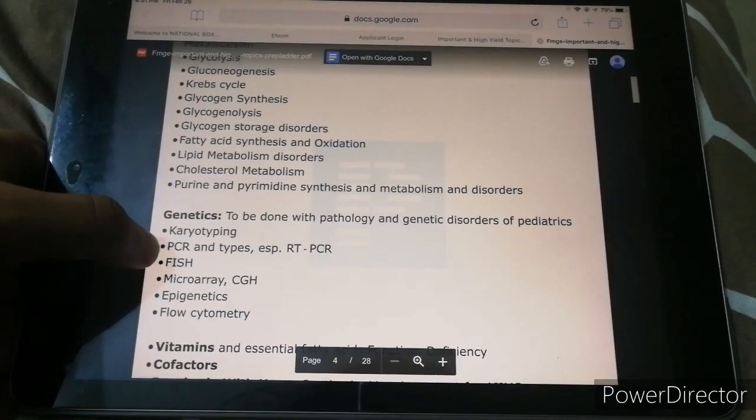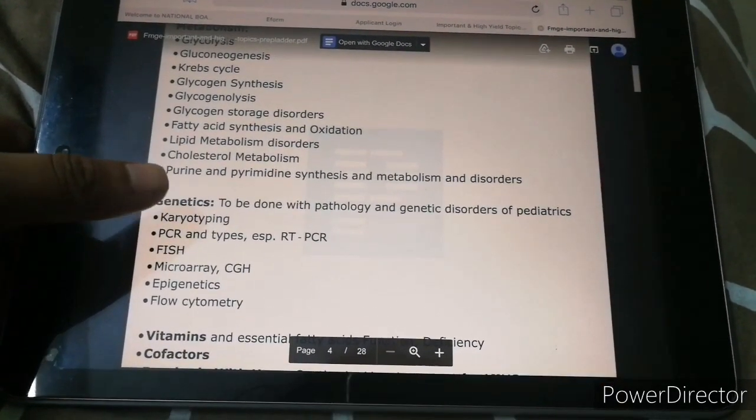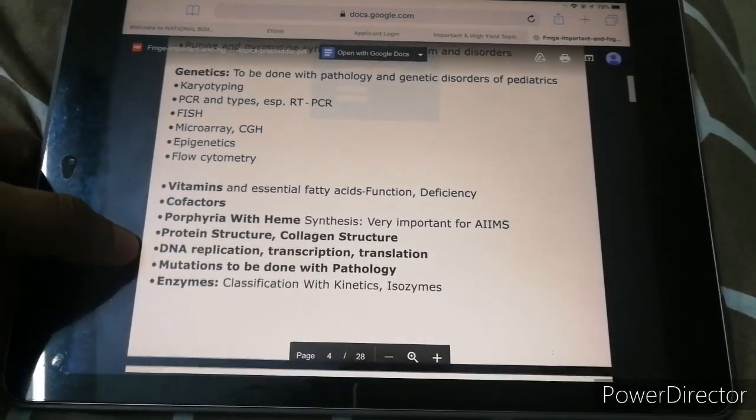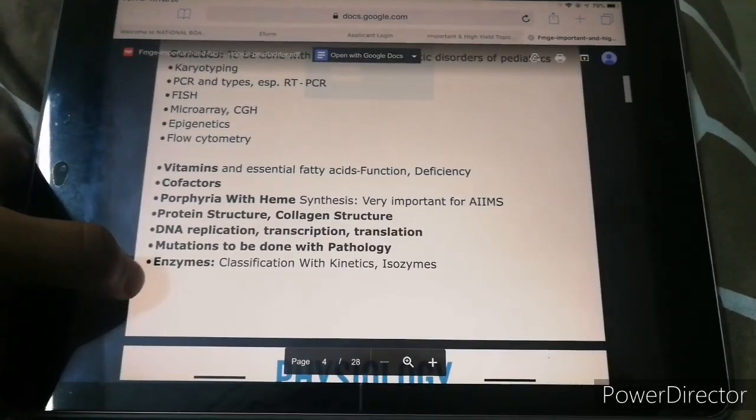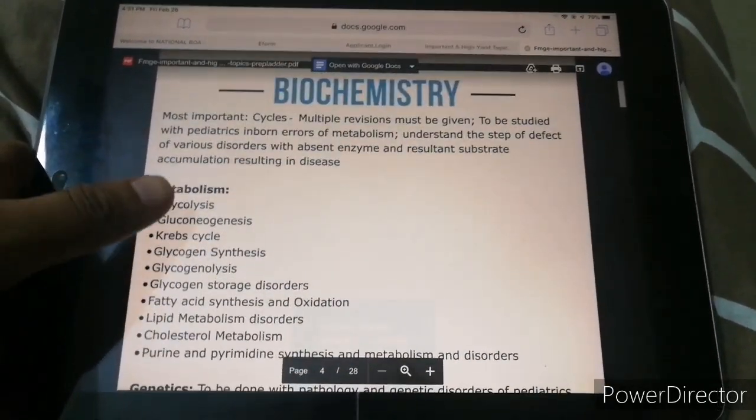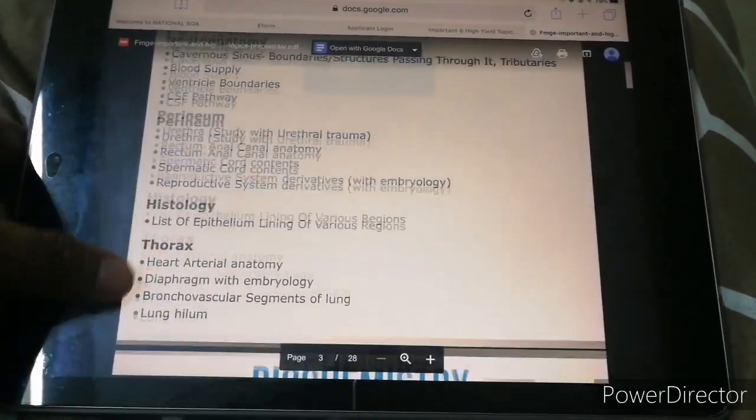And also it's written right here, genetics to be done with pathology and genetic disorders of pediatrics and things like that, you know. I'm like, yeah, it's good. We can integrate stuff and study. If you have time, then you can pay attention to these notes.